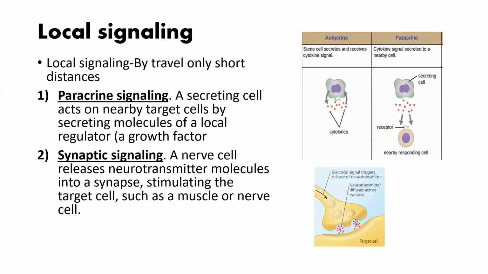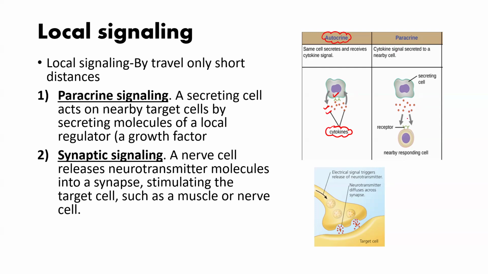Now, local signaling. Suppose the chemical is released by one cell, and the receptor is present on the same cell. See here in this diagram, these are the chemicals released, for example, cytokines. These are the chemical signaling molecules, and the receptors are present on the same cell which is producing this chemical. Then this type of signaling is known as autocrine signaling. It means the cell is motivating itself only, or you can say it has receptors on its own cell so as to release more and more positive response.